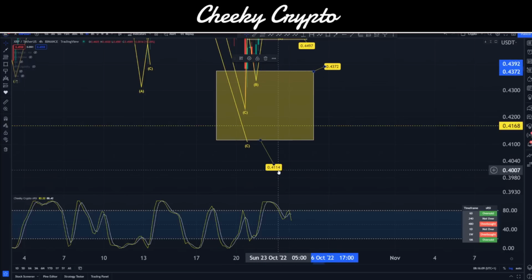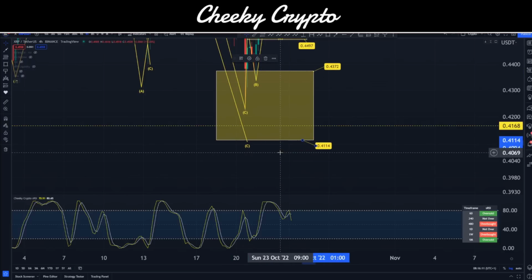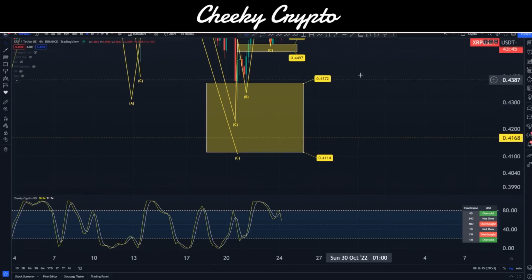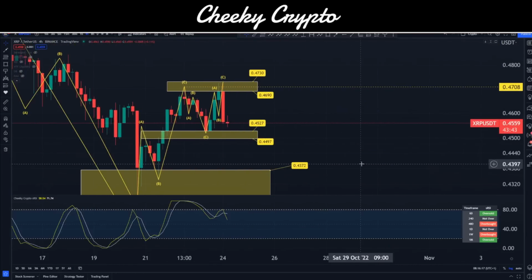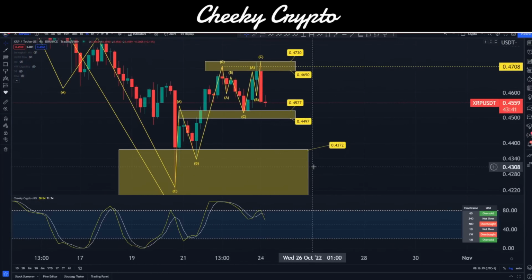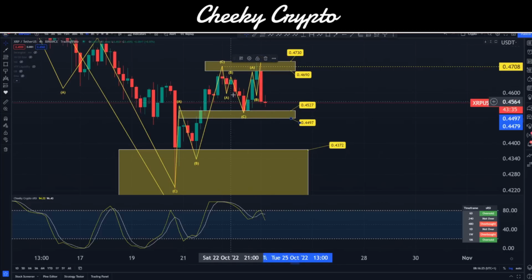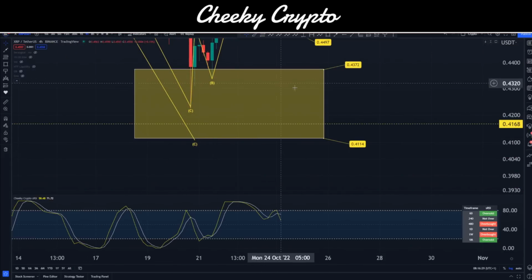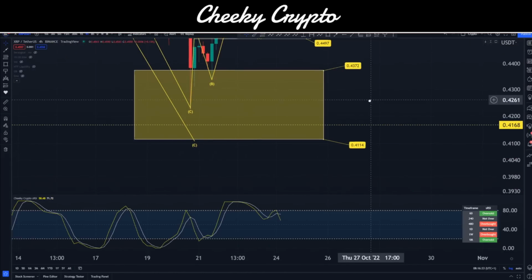We did come down into this range, and at the moment it looks like we might have to revisit it. Okay, and again, that's 41.14 to 43.72. So for the most part, until this is broken, we're ranging, and obviously we know where the supports and the resistance lines are, or where the buyers are, or were specifically, and where the sellers were, and obviously where this major area of, basically, buyers are lining up.